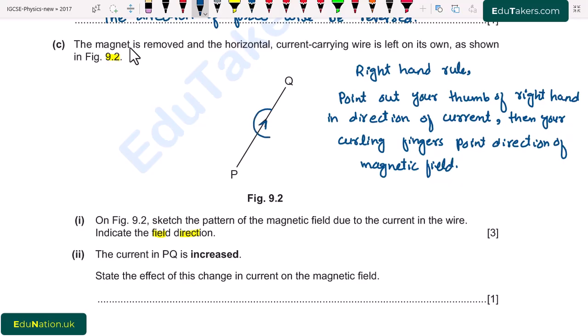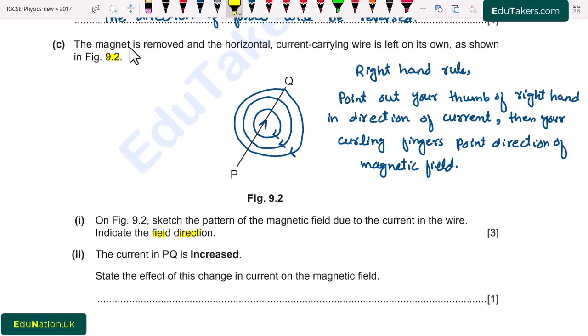These are circular lines. And the direction will be clockwise like this.